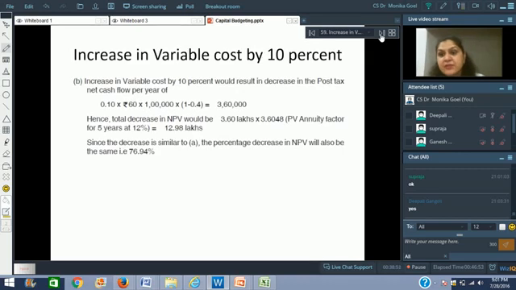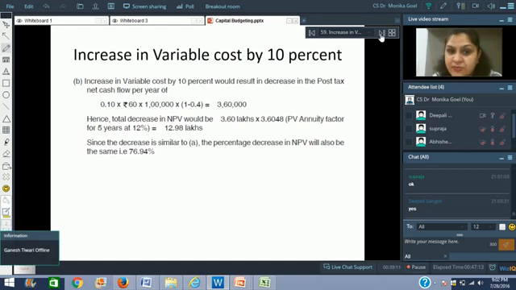Let us go to the second assumption, which says that let us assume that the selling price does not decrease, but the variable cost increases by 10%. So there are two different assumptions. Let us assume that we would be able to sell at 120 rupees, but we would not be able to procure our raw material at rupees 60. In that situation, your cost price will increase by 6 rupees. Now, when your cost price will increase by 6 rupees, again, because the cost has increased, the tax liability will reduce.